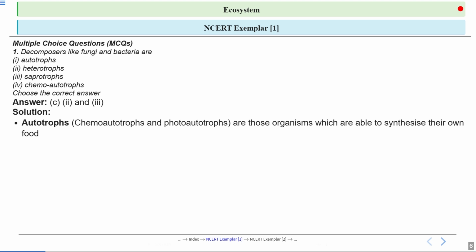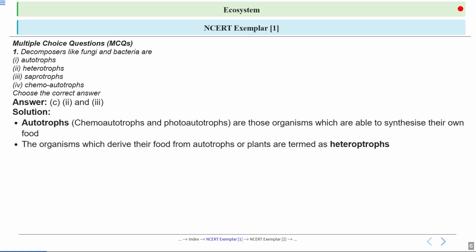So the first option is autotroph. This is not the correct answer. Autotrophs can be of two types: chemoautotrophs and photoautotrophs. These are the organisms which are able to synthesize their own food. Now next one are the heterotrophs. These are the organisms that cannot make their own food, so they are dependent on others for energy.